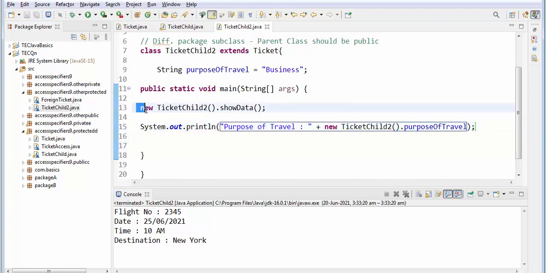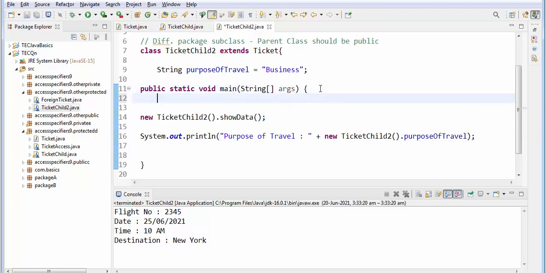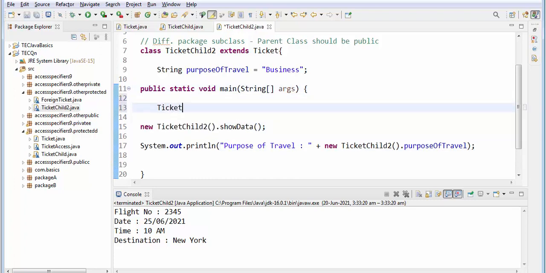See, in this case you're calling the constructor twice, right? So instead of that, you can write it as a single line of code. Here TicketChild, not Ticket, it's a parent object, right? Parent obj equal to new TicketChild2.